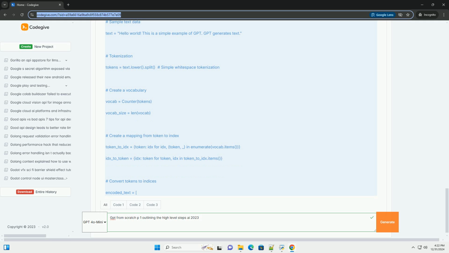5. Training the model. Define a loss function, for example cross-entropy loss, and an optimizer, for example Adam. Set up a training loop that includes forward propagation, loss calculation, and backpropagation. 6. Generating text. Implement a method to generate text based on a prompt using the trained model. 7. Fine-tuning and evaluation. Fine-tune the model on specific tasks or datasets and evaluate its performance.